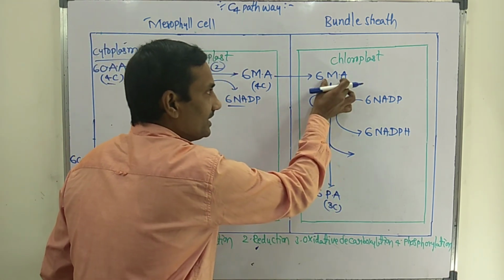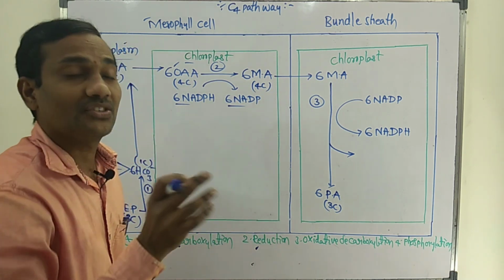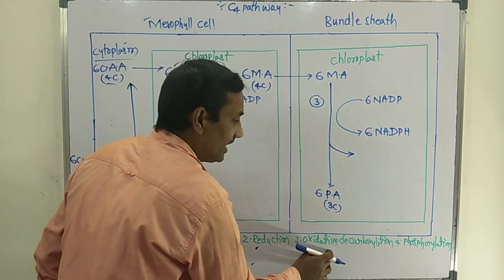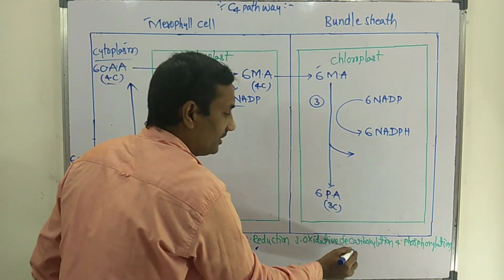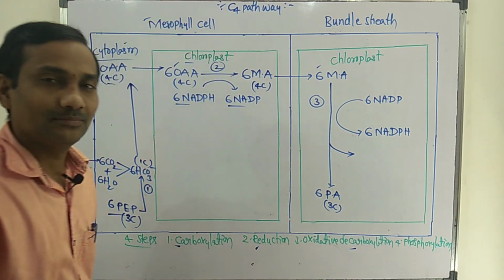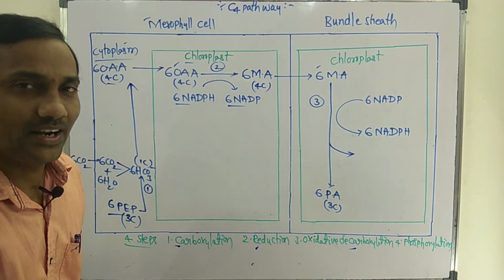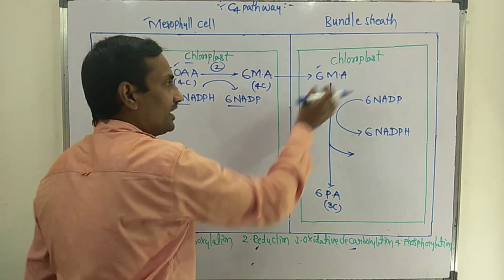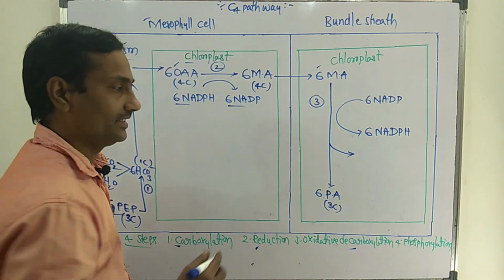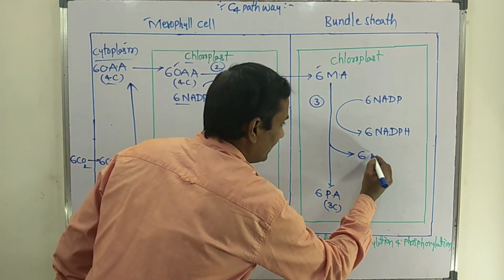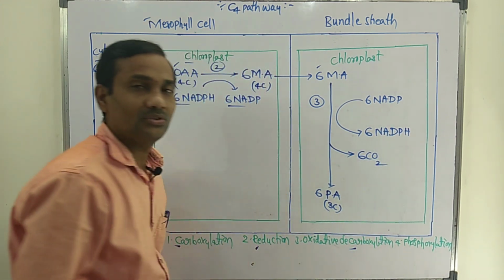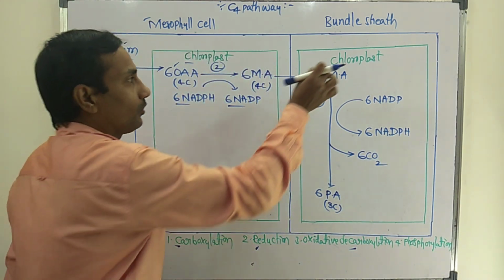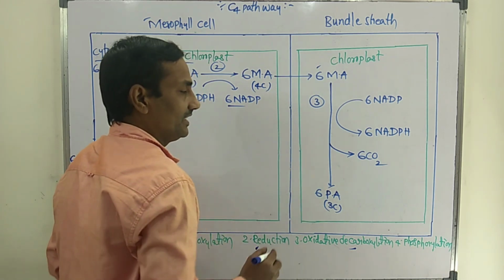Malic acid is oxidized, and it also undergoes decarboxylation. Removal of carbon dioxide from substrate is called decarboxylation. Because of decarboxylation, 6 CO2 molecules are released in the chloroplast of bundle sheath cells.